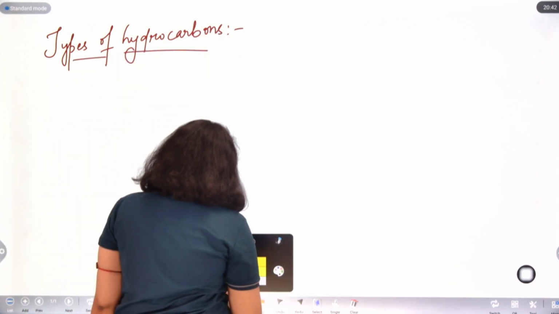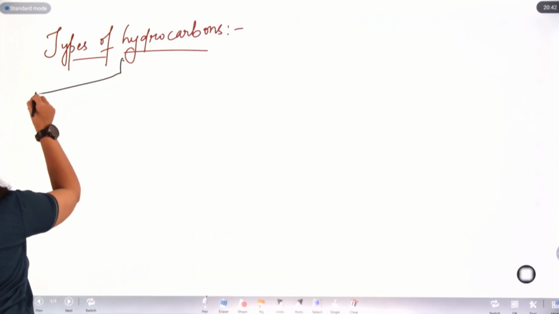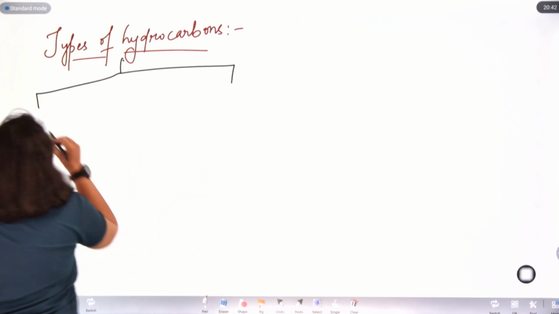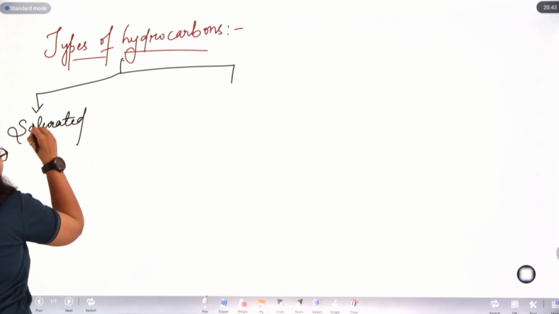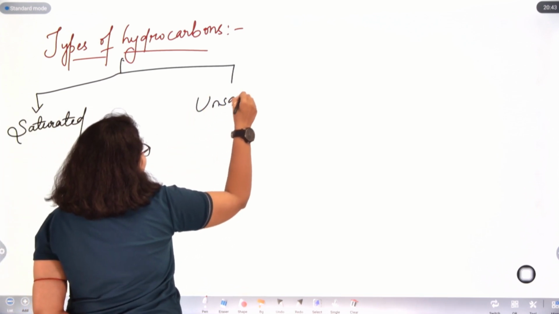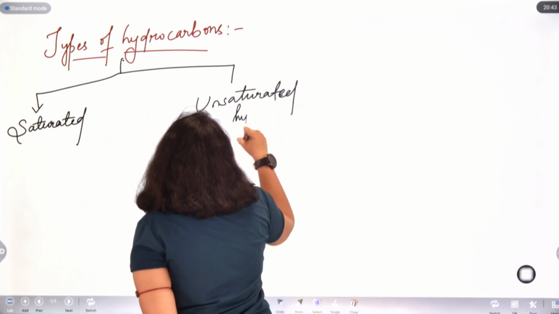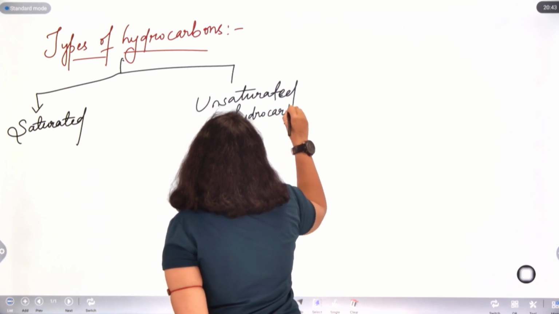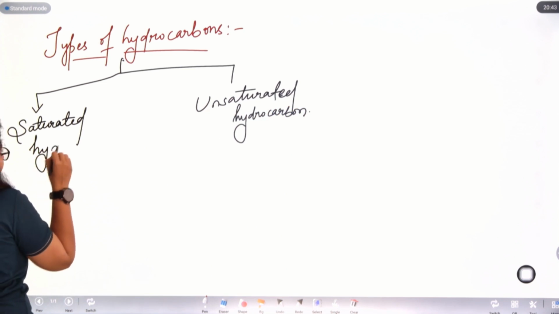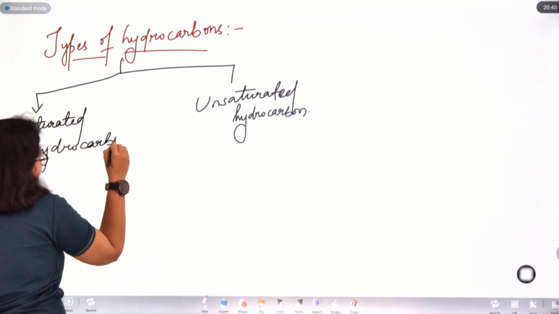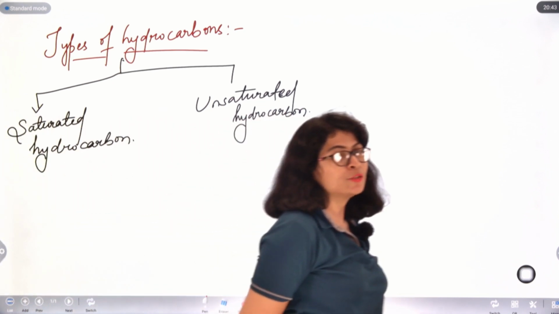If you see broadly, we classify hydrocarbons into two categories. One is saturated hydrocarbon and the other is unsaturated hydrocarbon.